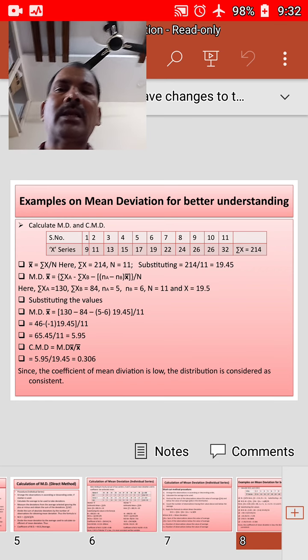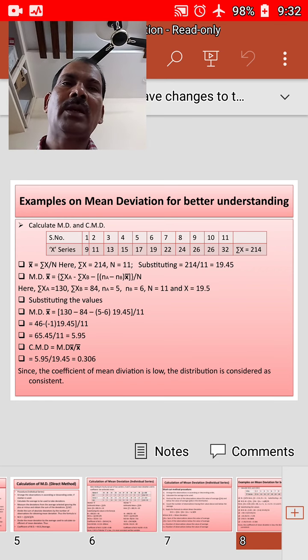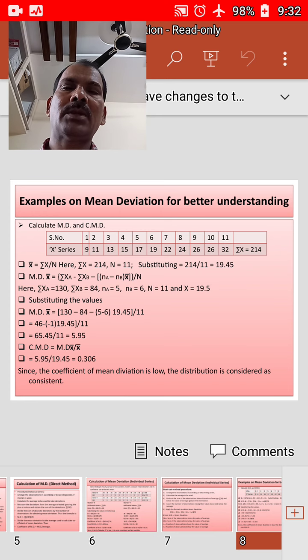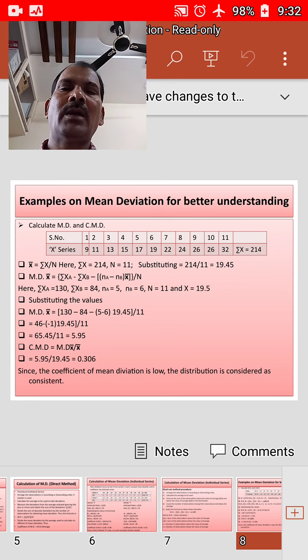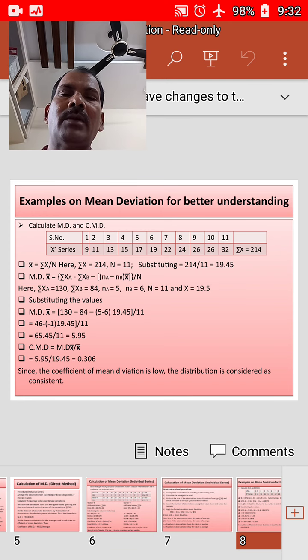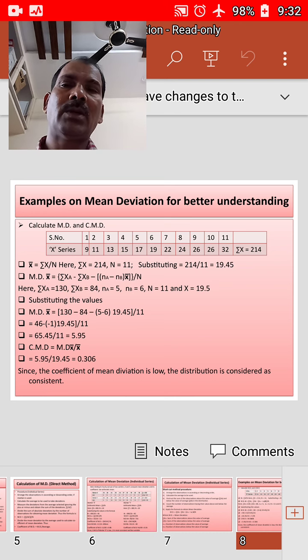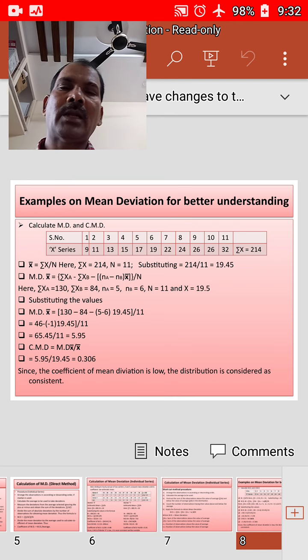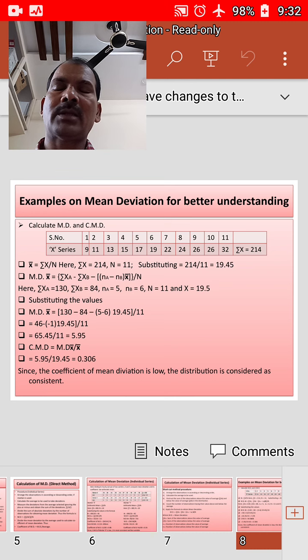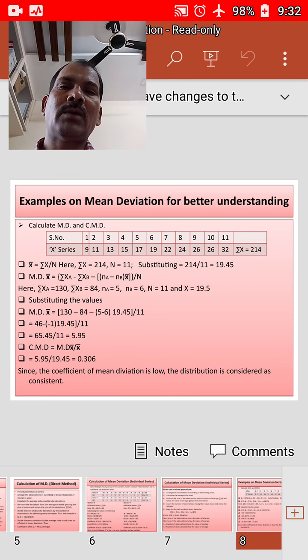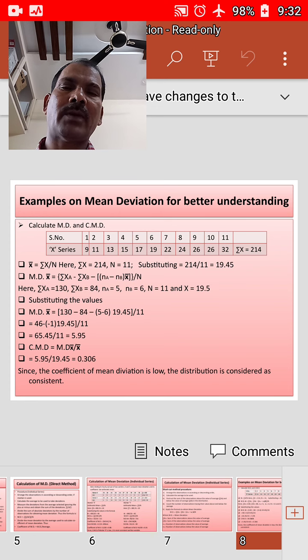As we know, sigma XA is the sum of the observations above the value of the average. We need to count how many observations there are, and sigma XB is the sum of the observations below the value of the average. NA is the number of observations above the value of the average, and NB is the number of observations below the value of the average.